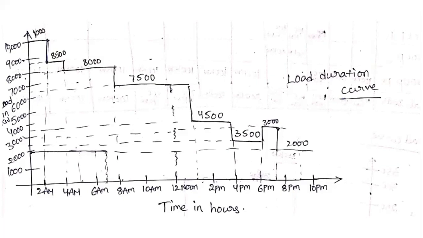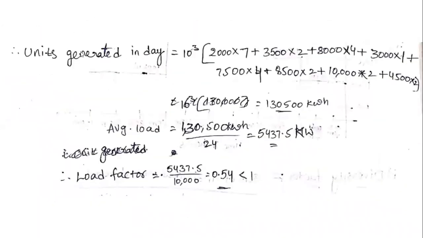Next, we calculate the area under the load duration curve. What is the number of units generated in a day? That will be converted into kilowatts, so we multiply by 10 power 3.